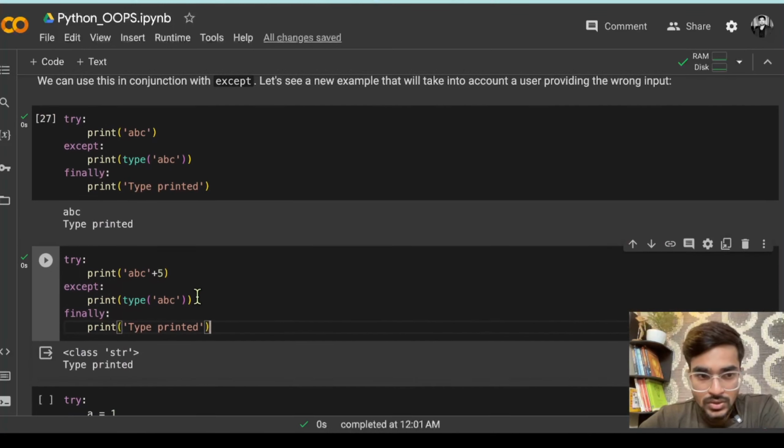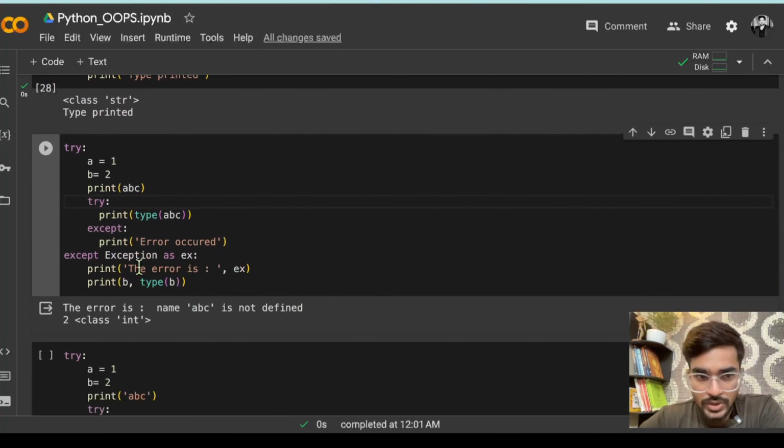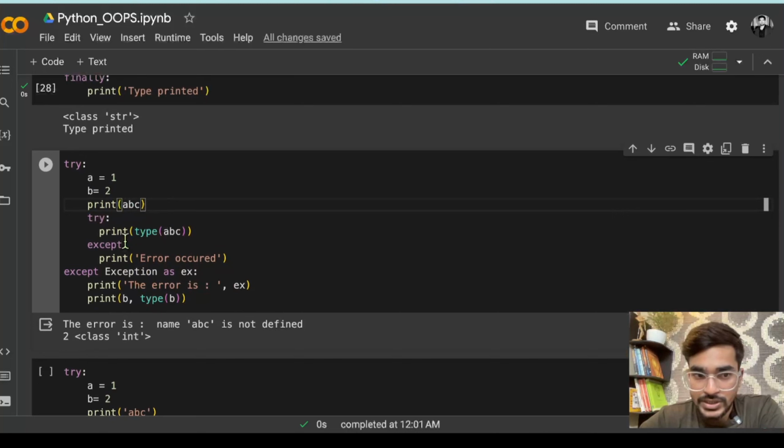Cool. So similarly I have given more examples, like try block: a equals 1, b equals 2, then print abc. Here print abc will have an error. Why? Because abc is not defined, it should be inside a double quote or single quote, no? So this is an example of nested try and except. You can see even if you are doing a try block, inside it you can give another try and except block. So this is actually called a nested try and except block.